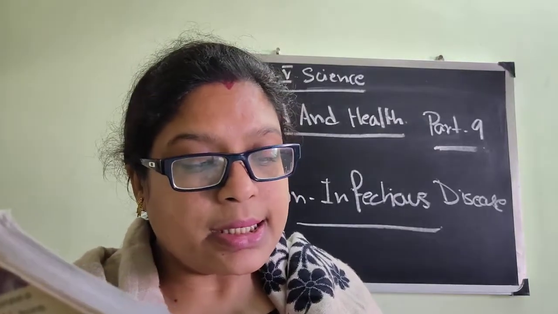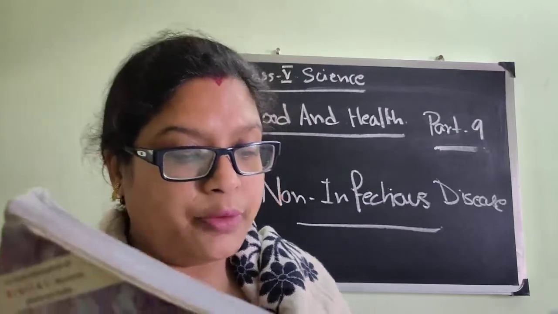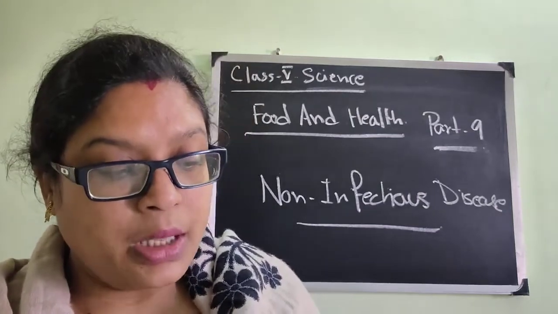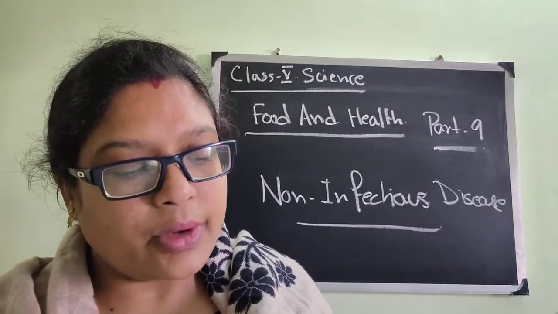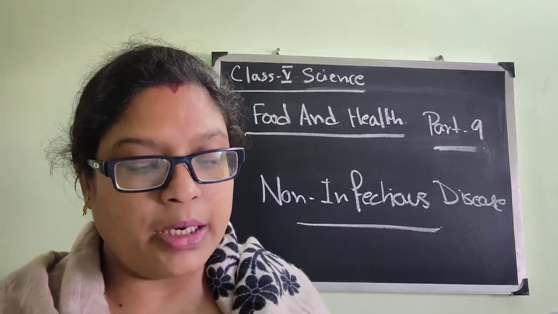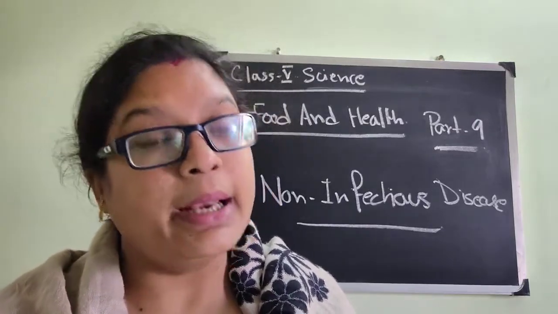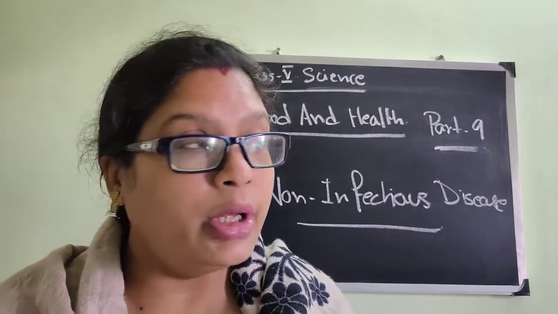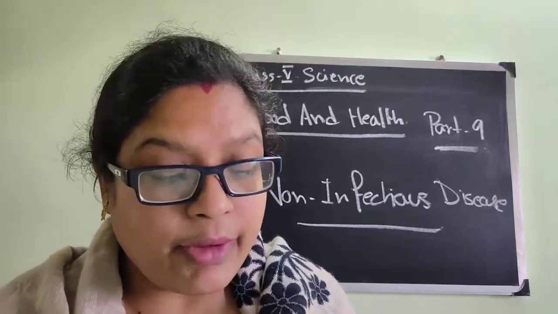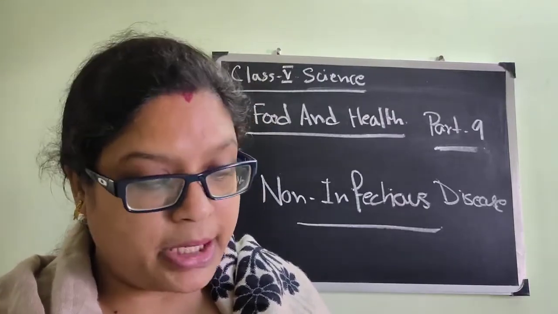You can get disease like obesity and heart disease if you eat too much of unhealthy food. Obesity means when you get fat, and fat is stored in your body. Some disease like diabetes and arthritis are caused when a part of your body does not work properly. So arthritis is a bone problem, and diabetes is basically, in general language we tell it as sugar. When the sugar level is high, the patient is called diabetic patient.